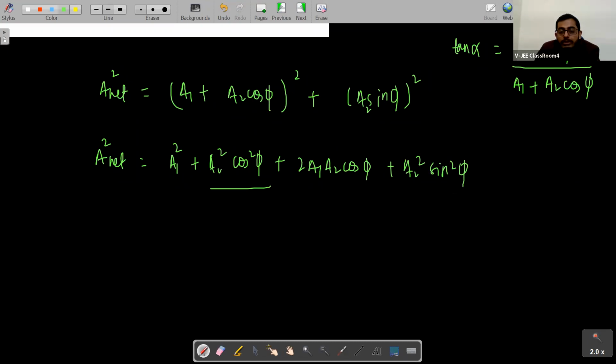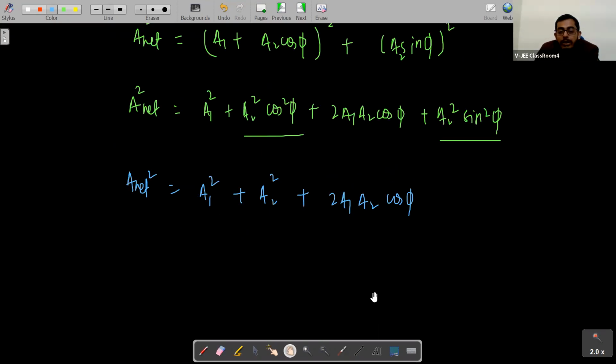Now adding these, we get A2 square common, and cos square phi plus sin square phi is equal to 1. So A net square will be A1 square plus A2 square plus 2A1 A2 cos phi.